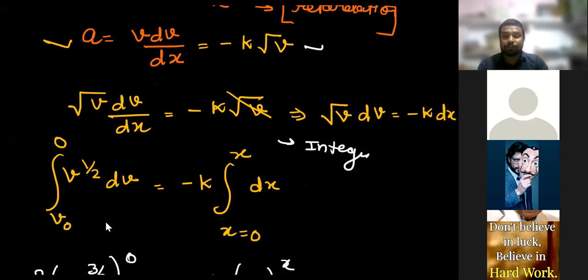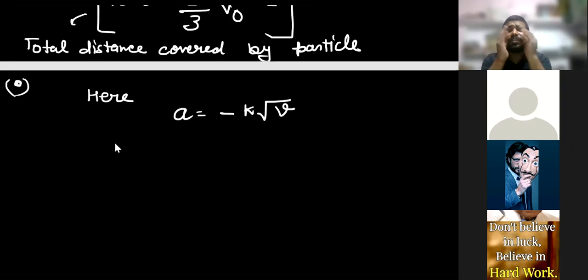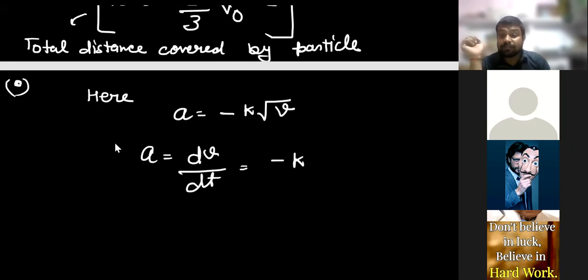So if you're comfortable solving the integration, you can solve each and every formula based on non-uniform motion. Clear? Now the next part of this question is total time. So here again, acceleration is minus k square root of v. Now let us think about when you get the time. When the acceleration is used as dv over dt, then you get the time.